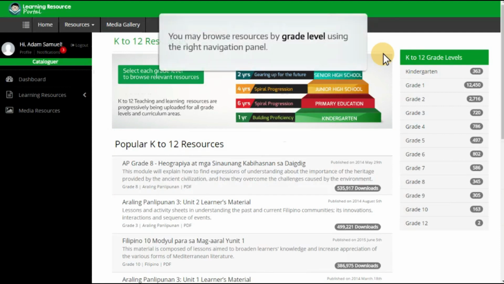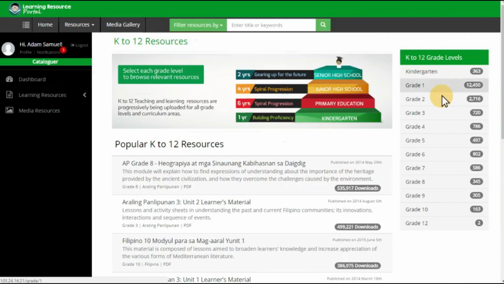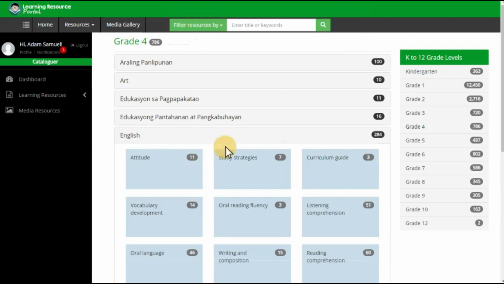You may browse resources by grade level using the right navigation panel. For this example, I will browse grade 4 resources. Upon selecting a specific grade level, the system shall display learning resources from where we can do further browsing of resources. Under each learning area, topics are listed with corresponding counts to better guide the user in browsing.